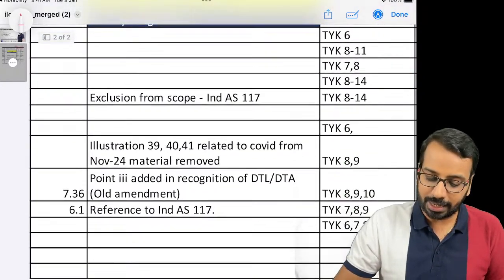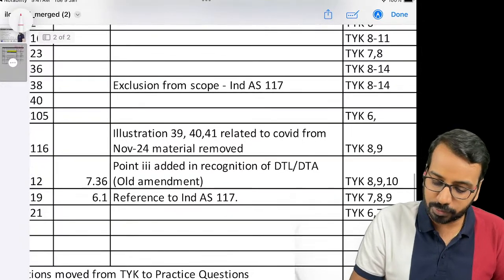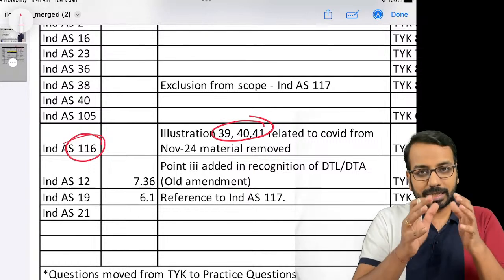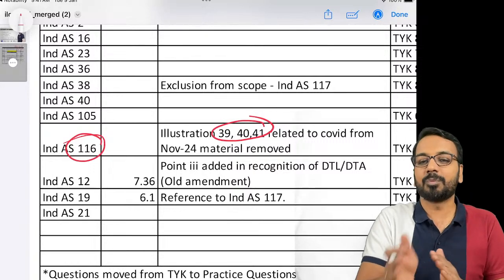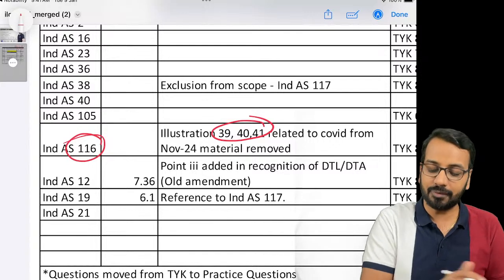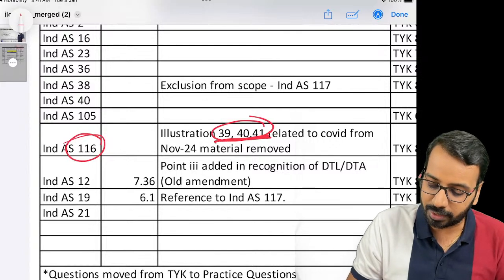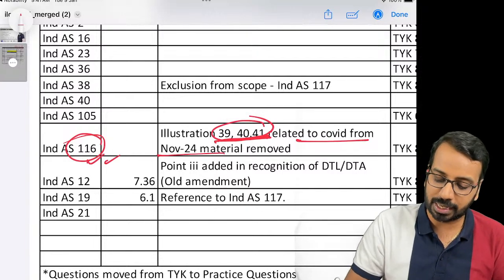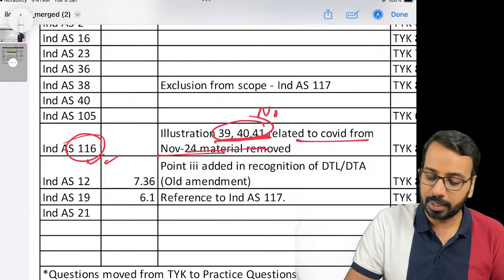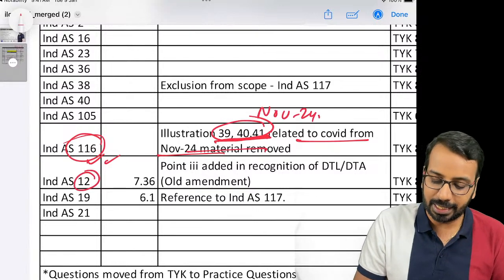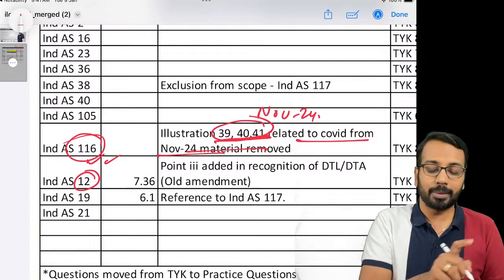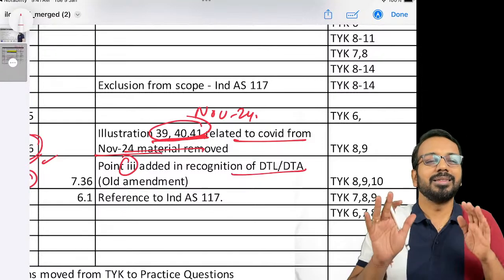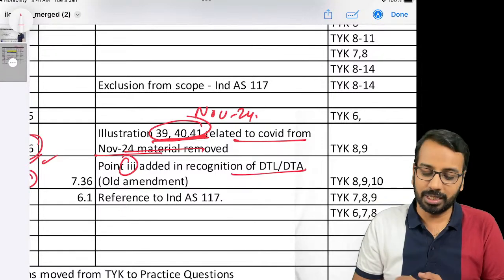Then they have removed some illustrations, especially so far what I have seen in index 116, which were related to COVID. Some illustrations they had removed in the previous attempt study material itself. Now they have removed some more, like 39, 40 and 41, which have references to COVID related to modifications. Those questions have been removed if you compare November 24 and May 25. In index 12, one small change. This is already an old amendment where point number 3 of the definition of DTL and DTA has been added. This is not very relevant when you solve the questions for the examination.